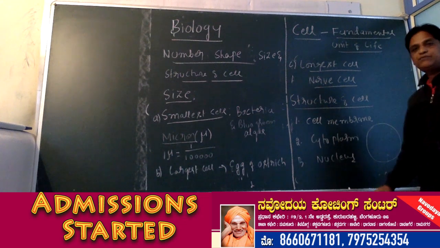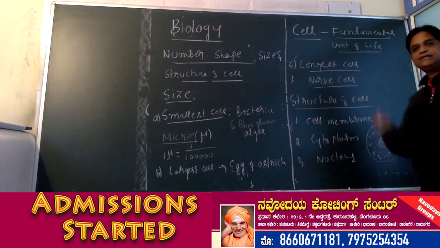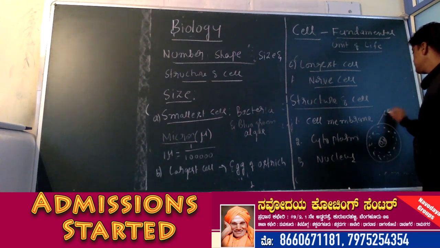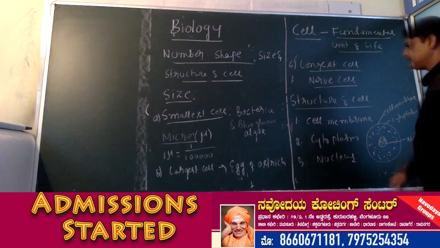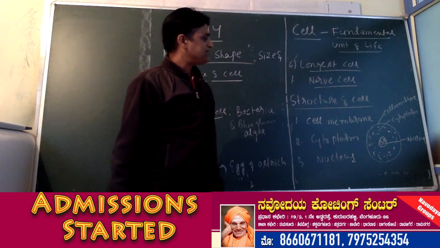The outermost part of the cell is called cell membrane, and then we have a fluid-like substance which is called cytoplasm, and at the center of the cell we have the nucleus. So this is cell membrane, cytoplasm, and this is nucleus. Okay. So let us know some important points about cell membrane, cytoplasm and nucleus.